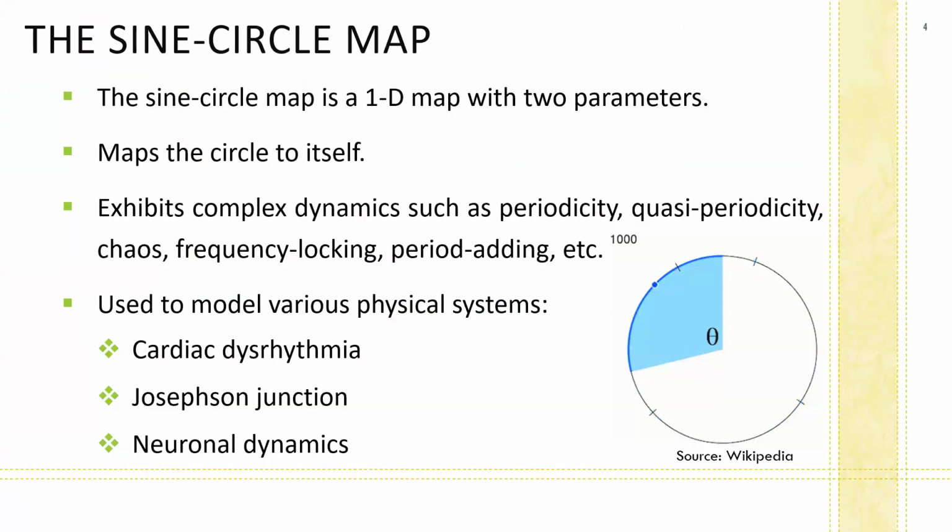For our work, we have considered the mod 1 sine circle map, which maps the circle to itself. The sine circle map has two parameters, and despite its simple structure, it exhibits complex dynamics such as quasi-periodicity, chaos, period adding behavior, etc. The sine circle map has been used to model several real-world phenomena such as cardiac arrhythmias, Josephson junctions, etc.